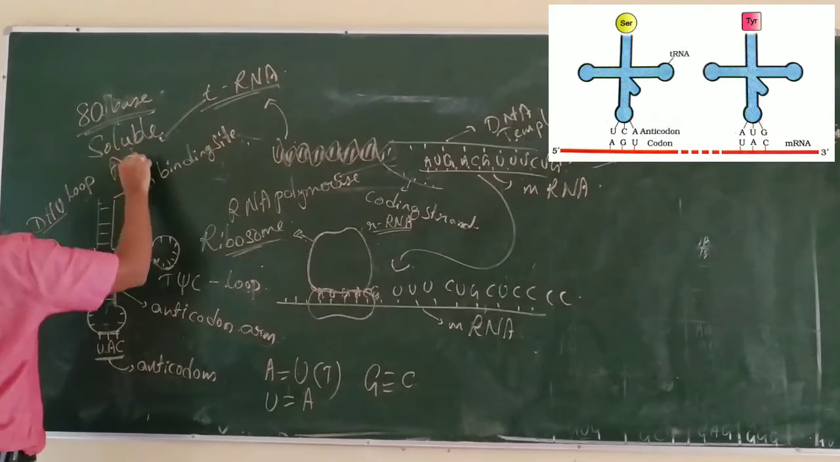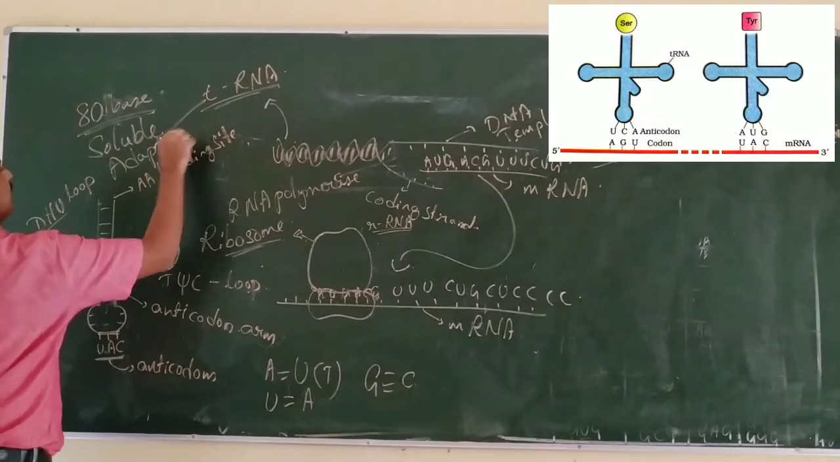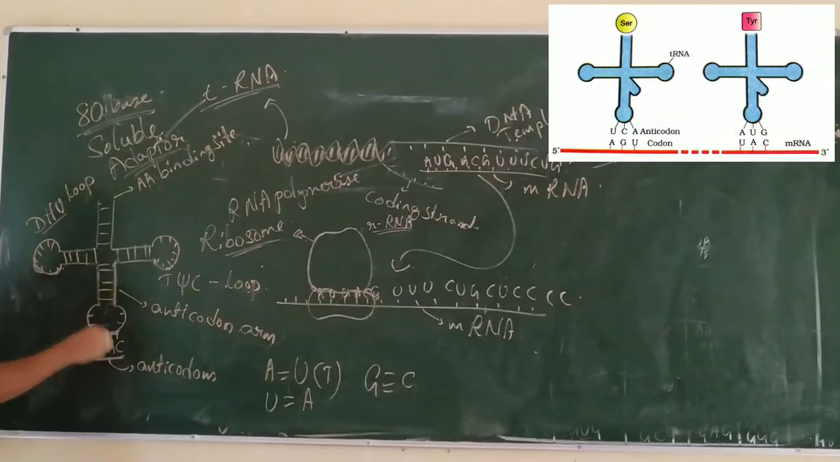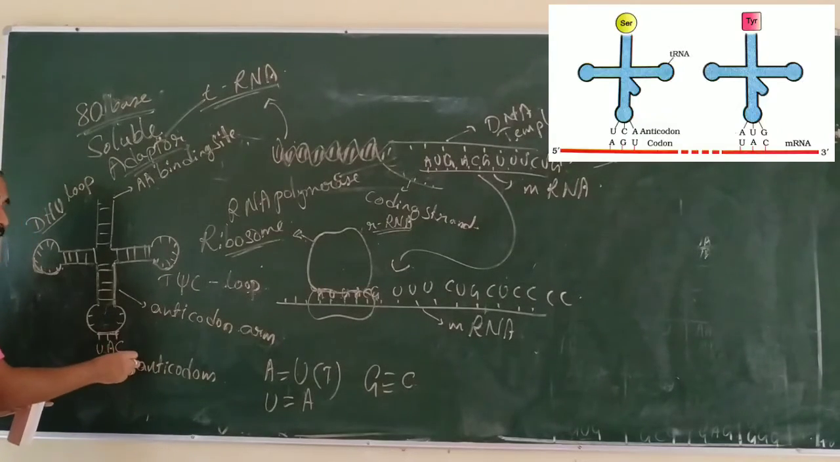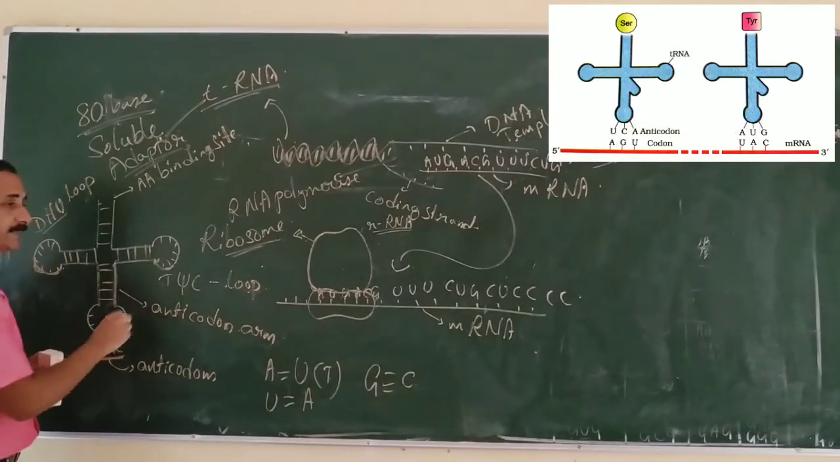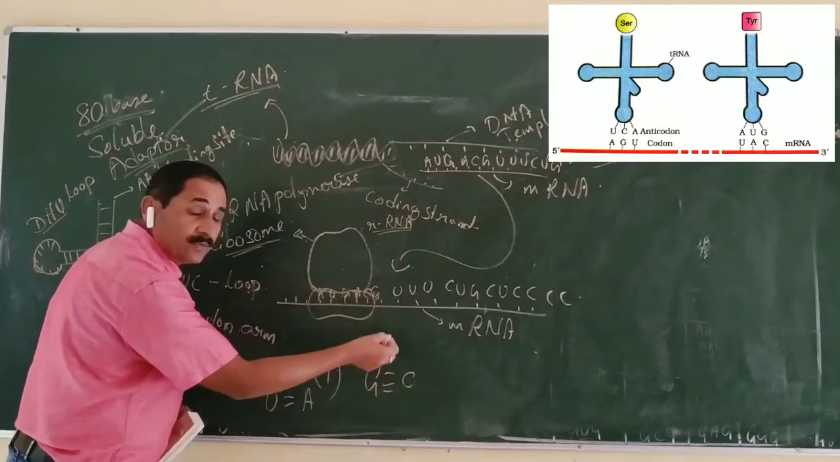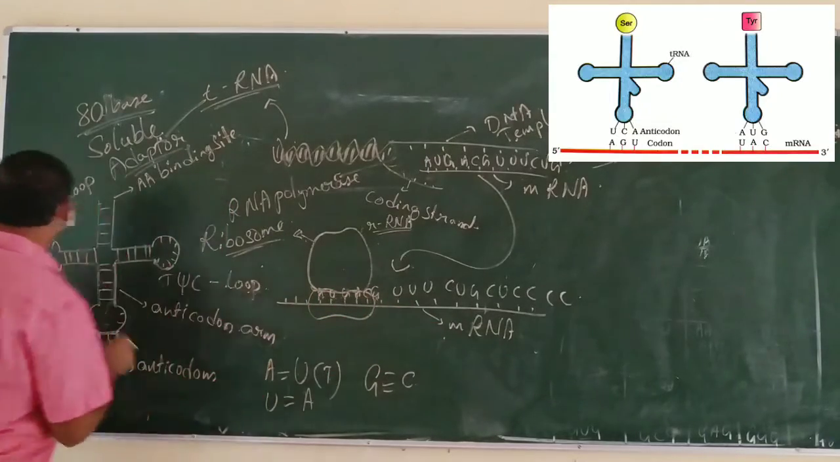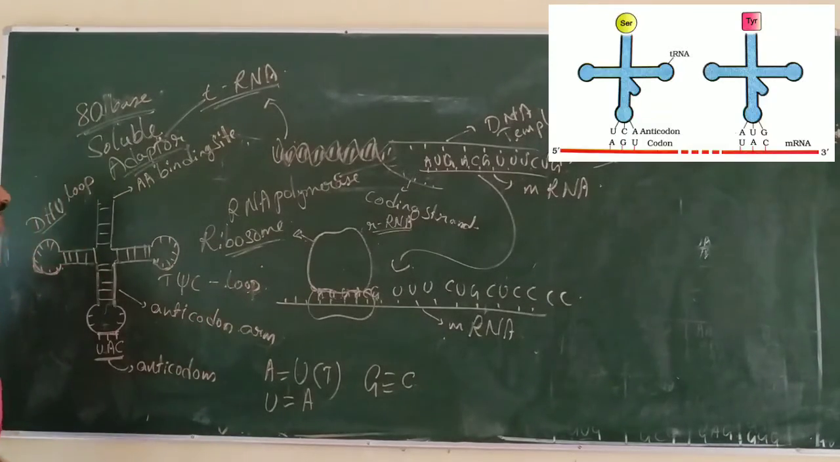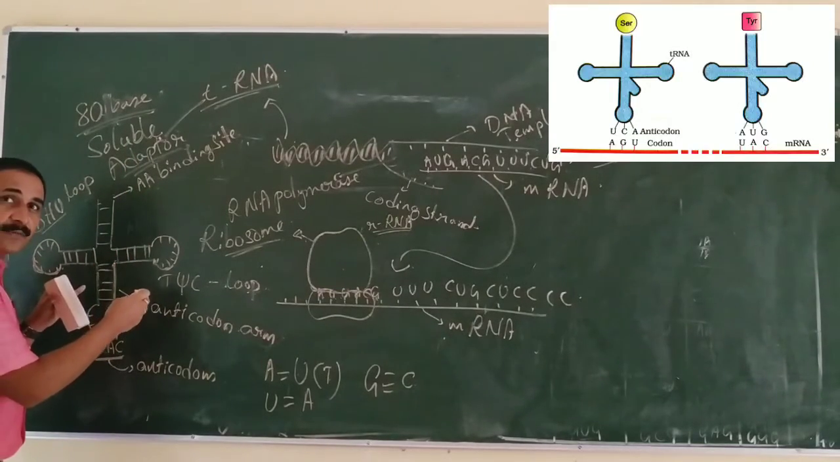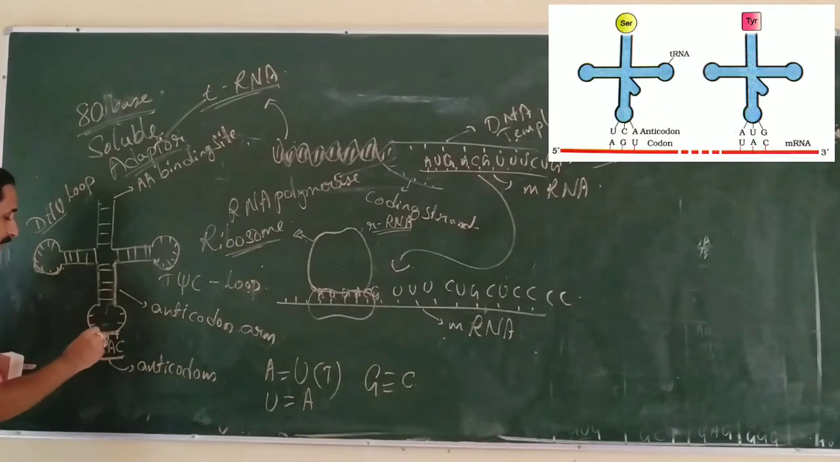tRNA is also called adapter RNA because it contains an anticodon arm with a specific anticodon, and this anticodon specifies the codon present over mRNA. It activates the inactive amino acid and transfers the amino acid at the site of protein synthesis. It is called adapter RNA because almost all tRNAs are very alike in structure, with the only difference in the anticodon.